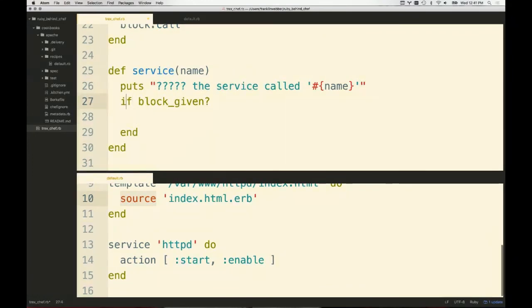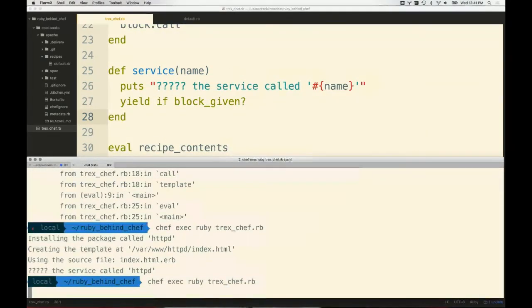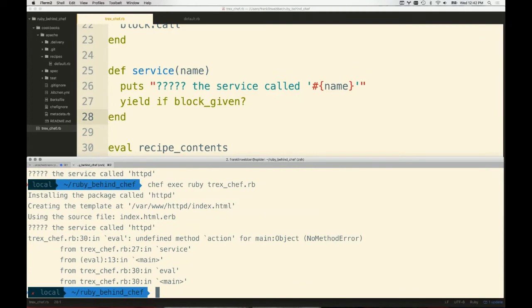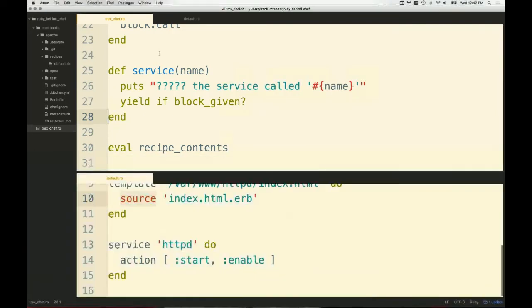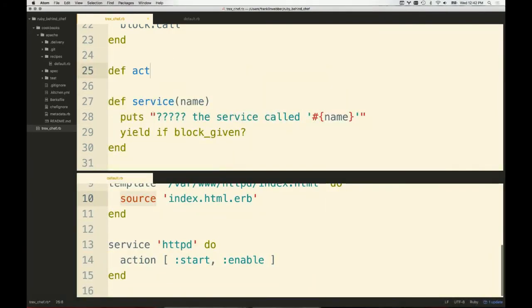But this is that sort of one-liner that's very popular, that's borrowed from Perl. So yield if block given. And we'll write the service one, and I think we should see another error message as well. Undefined method action for main object. So we can solve this problem by defining an action.